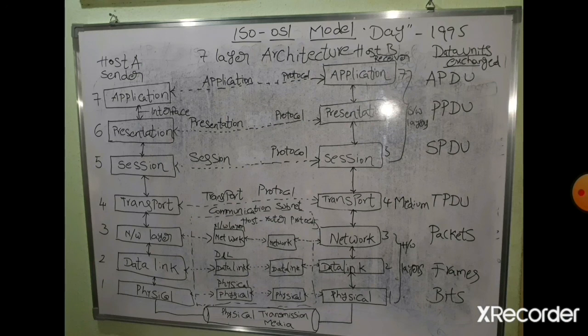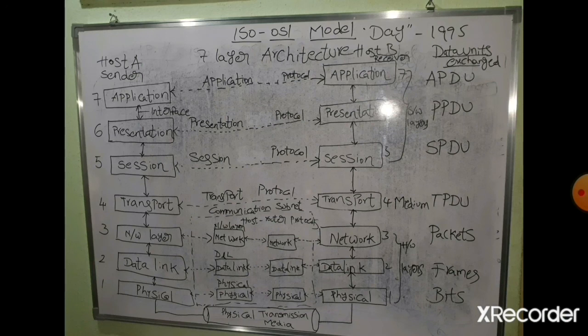The data link layer will take the data in the form of bits and combine the bits, and here the data is in the form of frames. A number of bits are combined together to form frames. Again from the data link layer to the network layer the data can be transmitted.